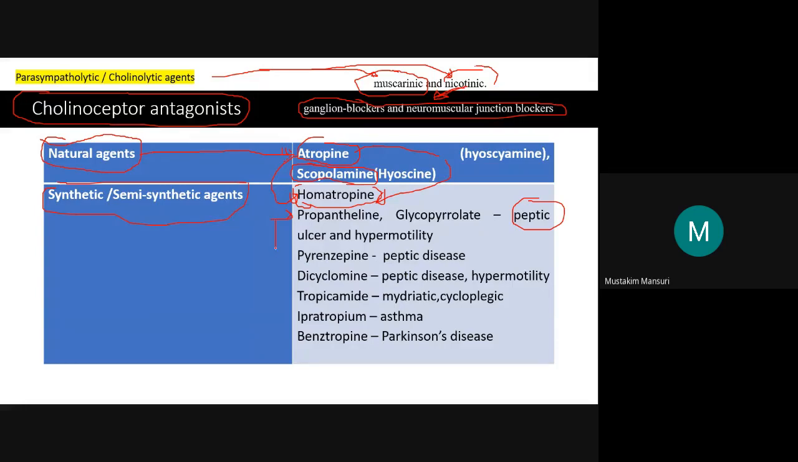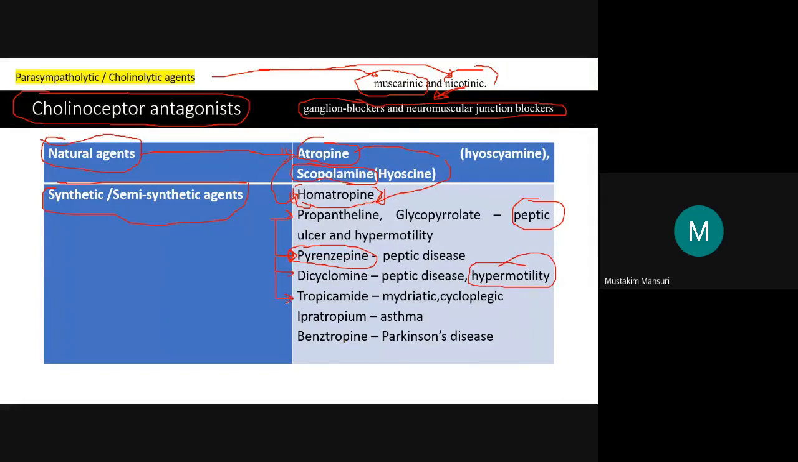Then comes pirenzepine. Pirenzepine is known as a selective M1 receptor antagonist, and it is also useful in peptic ulcer. Then comes dicyclomine, which is mostly used for hypermotility, abdominal pain, and pain during the menstrual cycle. That is also one of the major uses of dicyclomine.